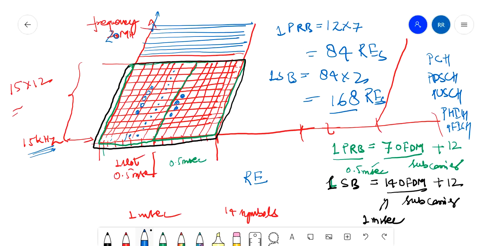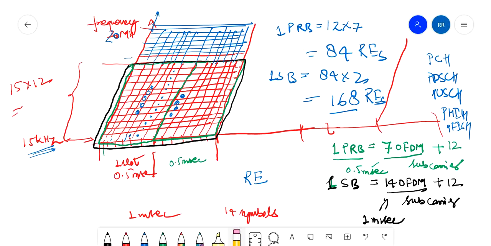Now I think you have understood clearly what PRBs, SBs, and REs are, right? It is like this in the complete frequency band. The PRBs are like this only, with 15 kilohertz spacing.